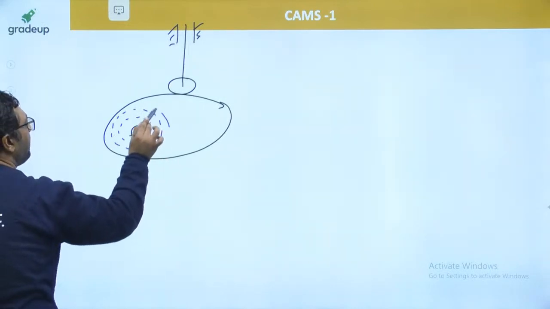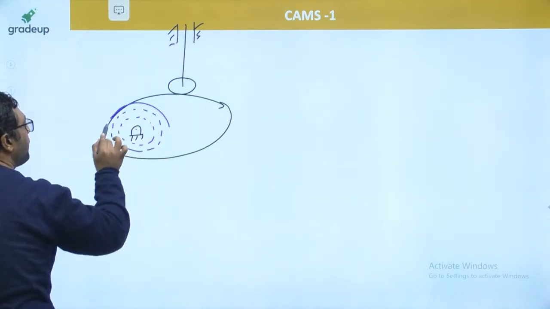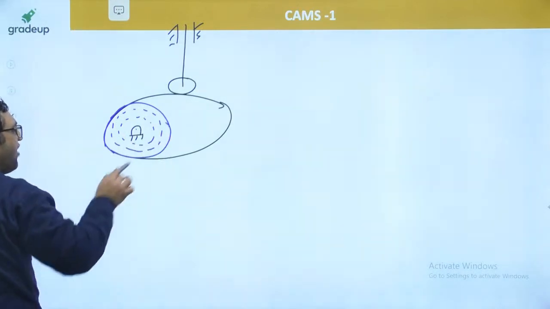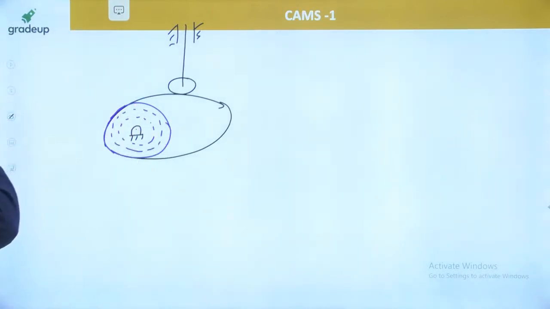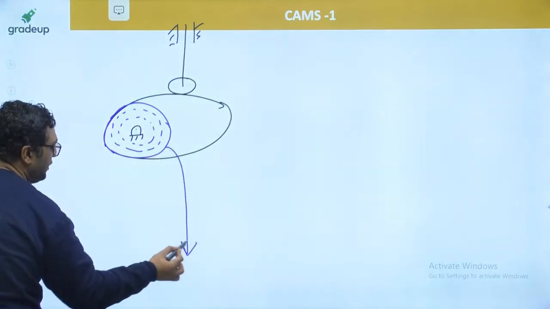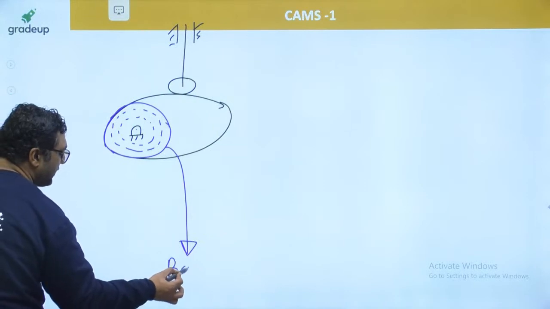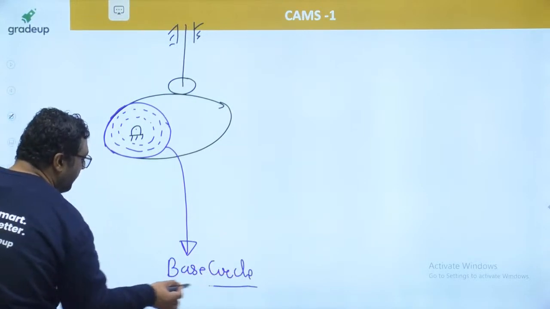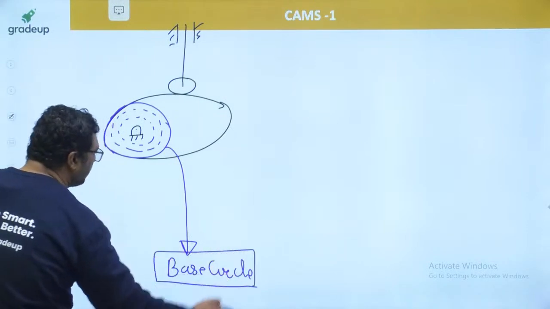The third circle I plotted was tangent to the cam profile. This circle was tangent to the cam profile. After that, whatever circle I will be plotting will be cutting the cam at 2 points. So this circle which is tangent to cam profile is said to be base circle. And my dear, this base circle is a very important parameter. This indicates the size of cam.